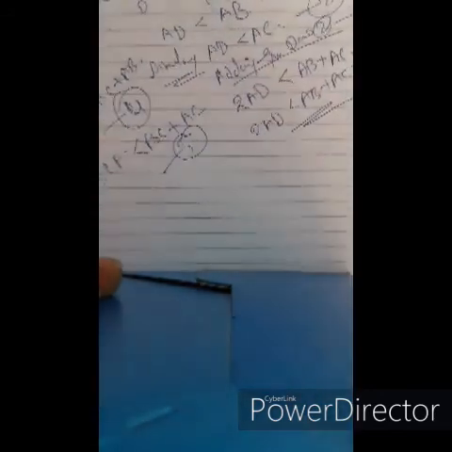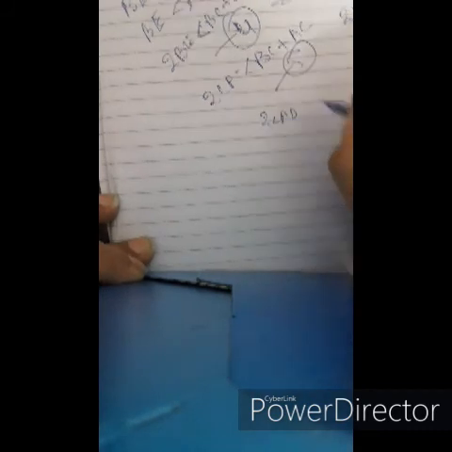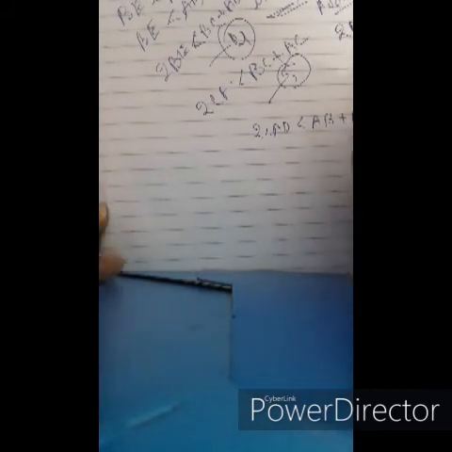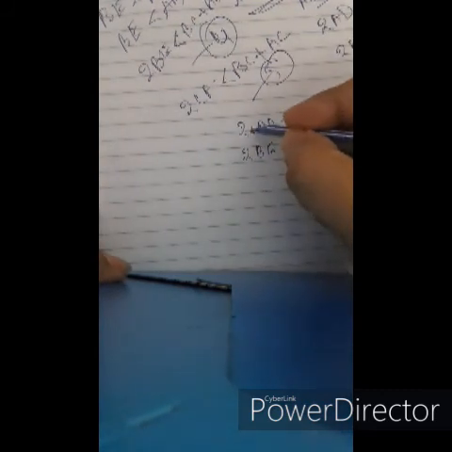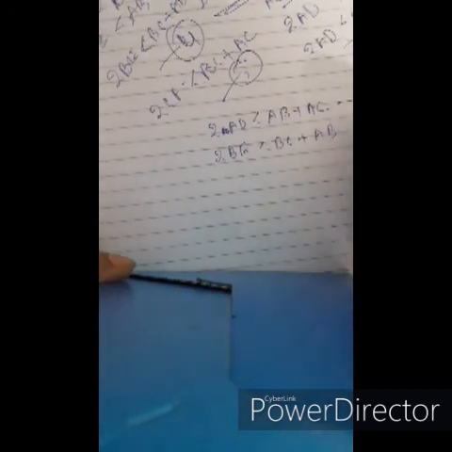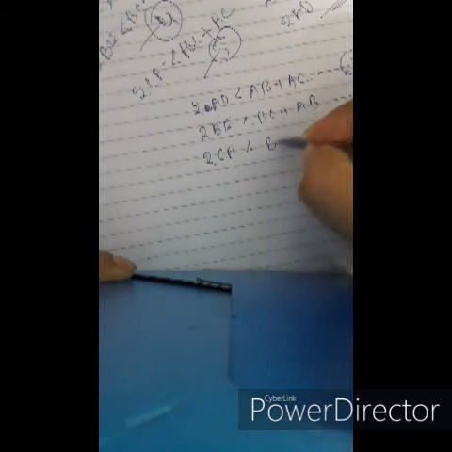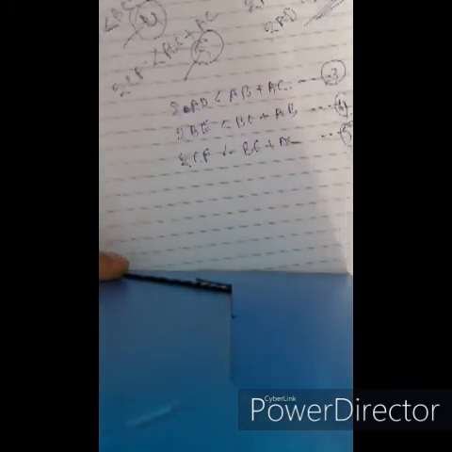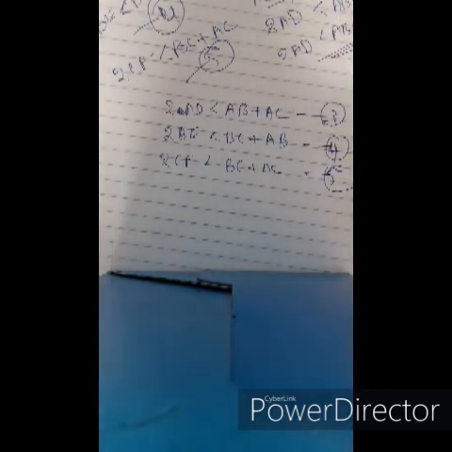Now for adding equations 3, 4, 5, I'll write the three equations again for your convenience so that you are able to see them properly. Twice AD less than AB plus AC, this is equation 3. Twice BE less than BC plus AB, this is equation 4. And twice CF less than BC plus AC, this is equation 5.